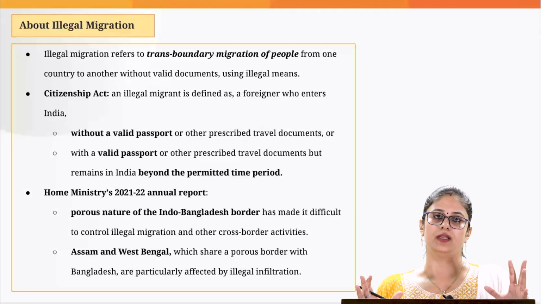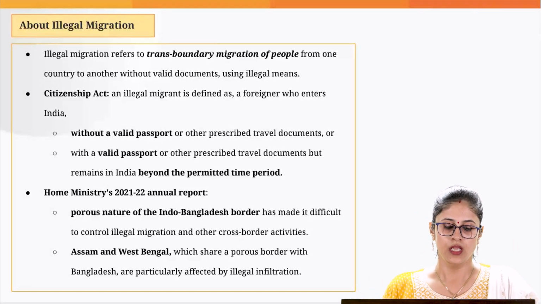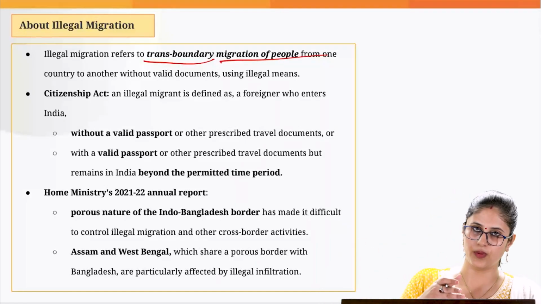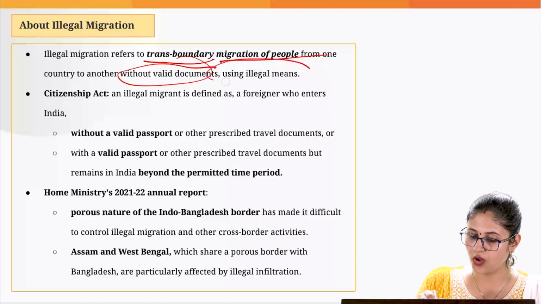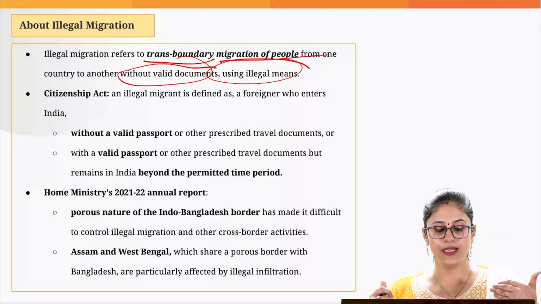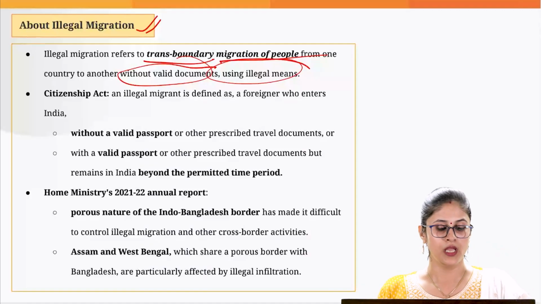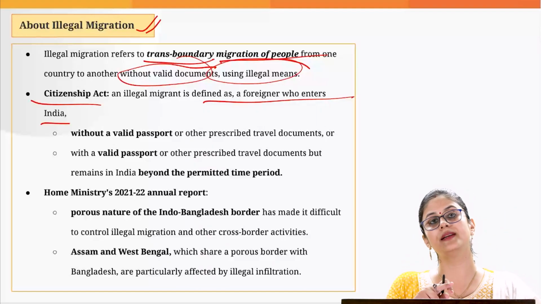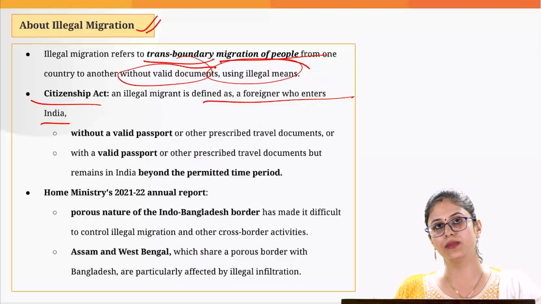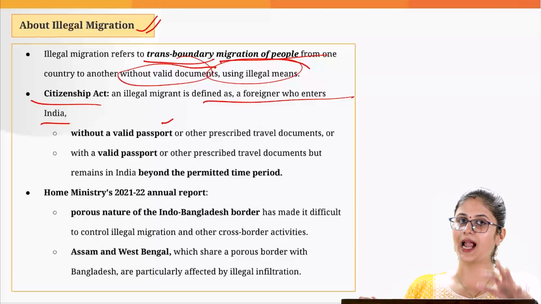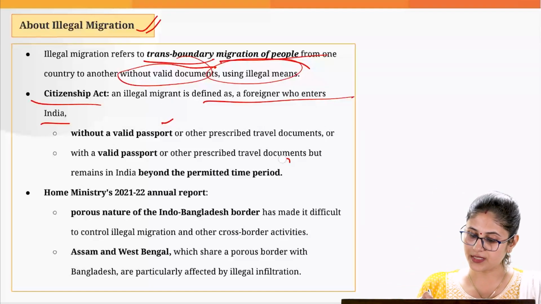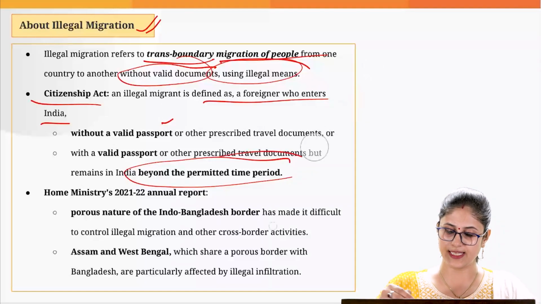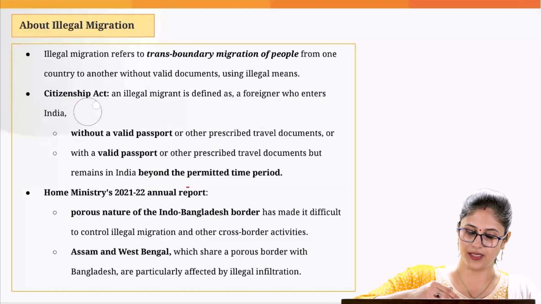Now, what is illegal immigration? Let's just understand this first of all. Illegal immigration basically refers to trans-boundary migration of people from one country to another without valid documents or using illegal means. When you talk about India, how do we define this illegal immigration? If you go by the Citizenship Act, an illegal immigrant is basically a foreigner who enters into India either without valid documents or passport, or the person had the valid documents or the passport, but that person has stayed in India beyond the permitted time period. In both the cases, we will say that the person is an illegal immigrant in India.